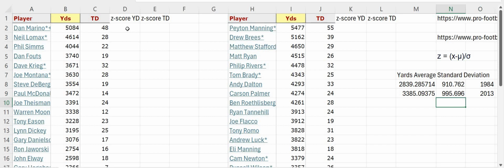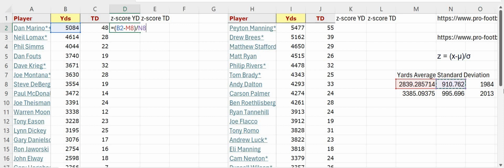And whoever had the largest positive Z-score, we can make an argument had a better season. And I really don't know what the answer is going to be for this. So I'm going to hit equals. And our formula is right there. We've got the X, which is Dan Marino's score. I need to put that in parentheses, minus the average. His passing yard average is right here. And then we're going to divide, so let's close the parentheses, hit the slash key for division, and then put in the standard deviation, which is 910.762.